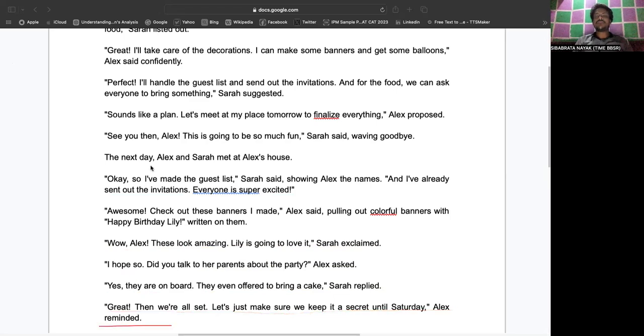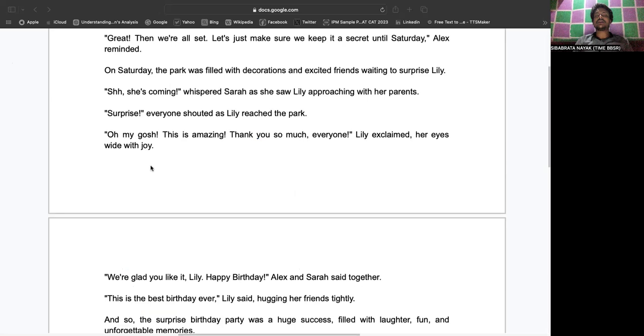Right. Now you find out the story is something like a bigger one, but what we are supposed to do is change that into passive, indirect speech.